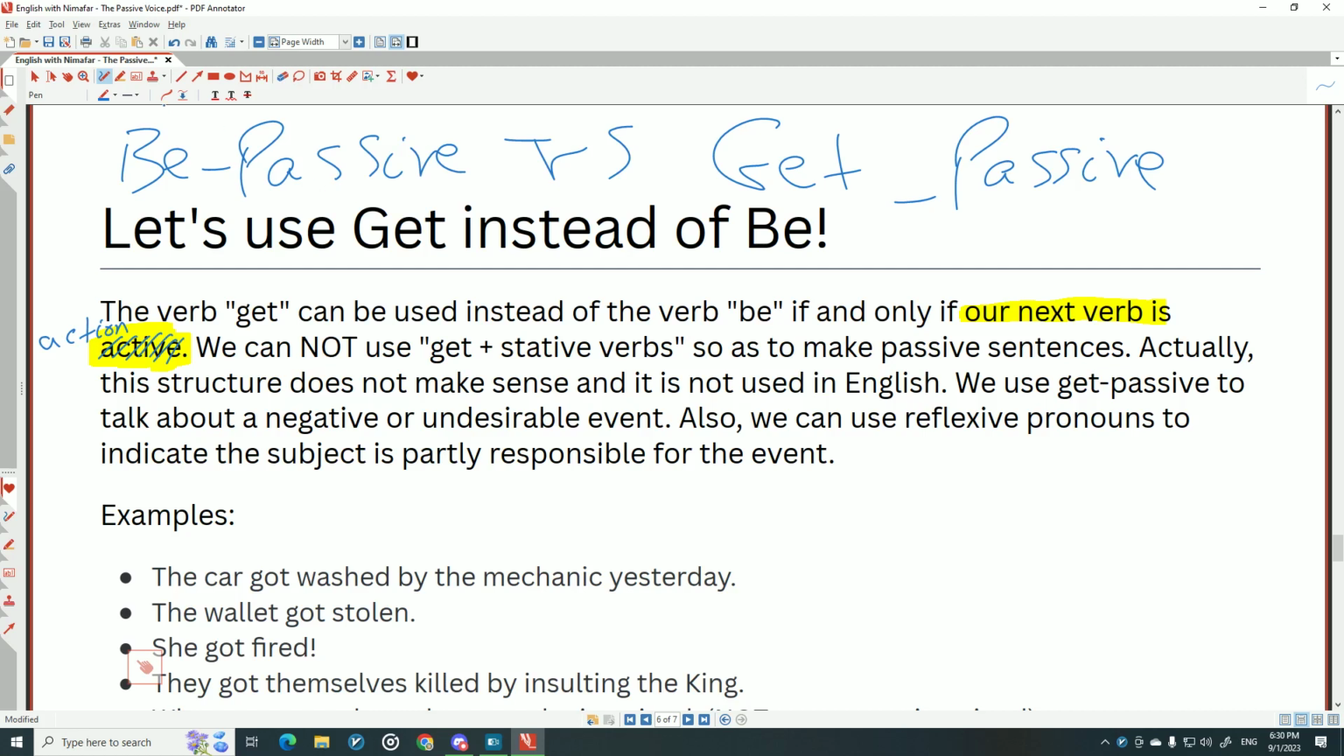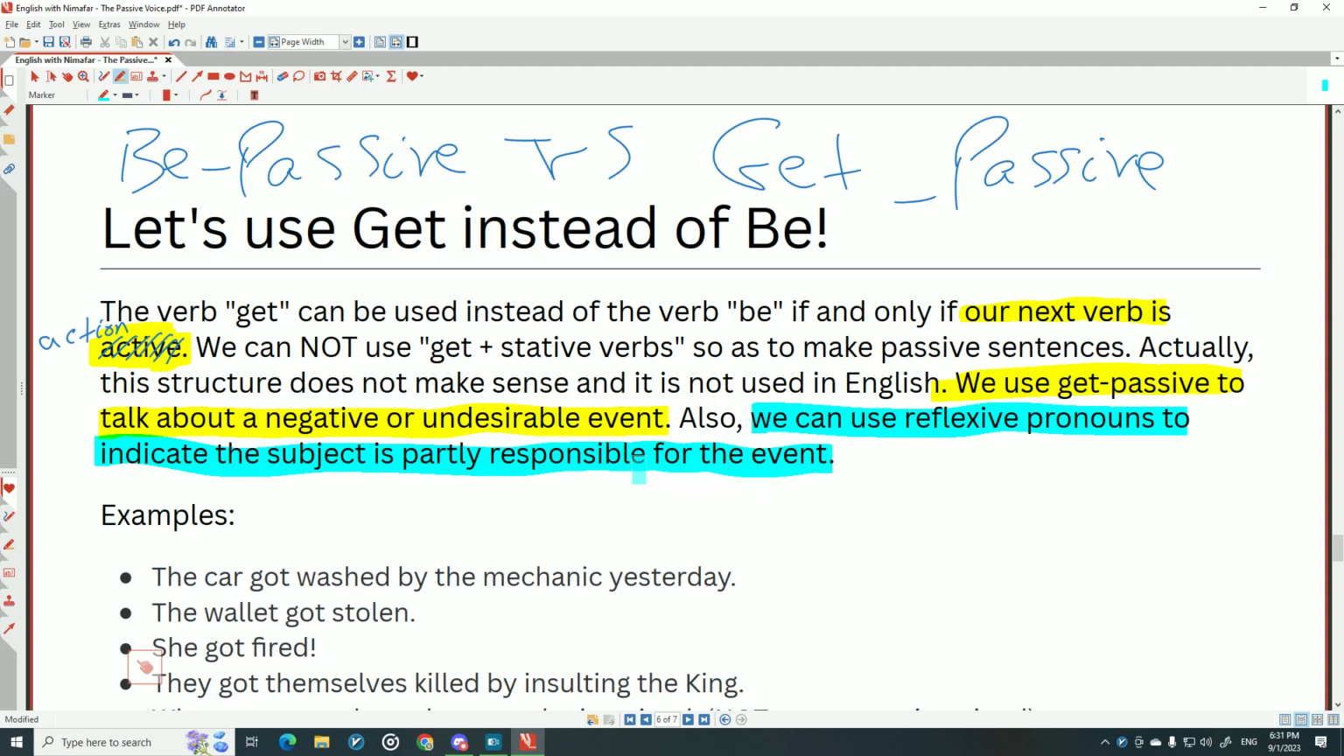Let me also underline this as well. It's really important. We use get passive to talk about a negative or undesirable event. Negative or undesirable event, okay? Only in this situation. Also, we can use reflexive pronouns to indicate, to show that the subject is partly responsible for the event.